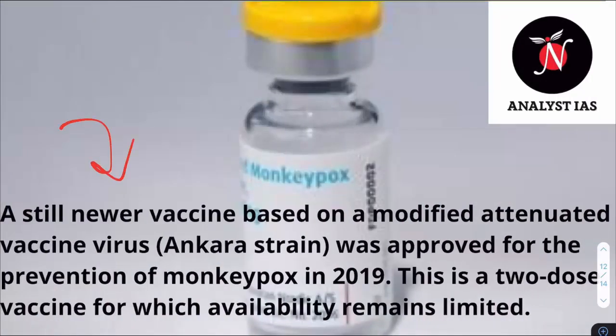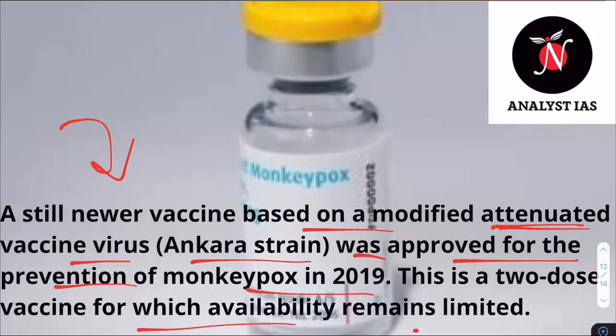Still, newer vaccines based on modified vaccinia Ankara strain, an attenuated vaccine virus, were approved for the prevention of monkeypox in 2019. This is a 2-dose vaccine for which availability remains limited. So the production of this particular vaccine and the development of the same is very restricted as of now, and it's not widely available in the world.